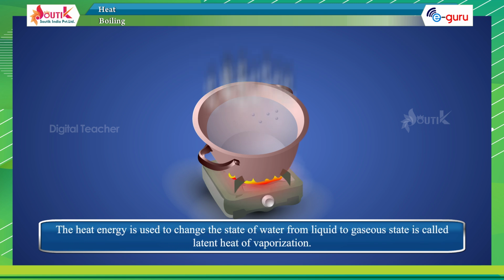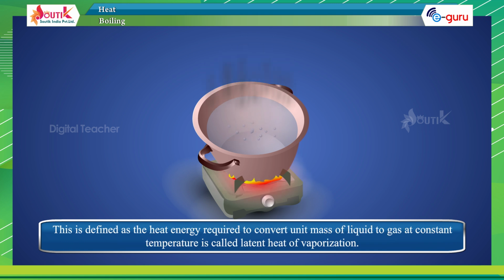The heat energy used to change the state of water from liquid to gaseous state is called latent heat of vaporization. This is defined as the heat energy required to convert unit mass of liquid to gas at constant temperature.